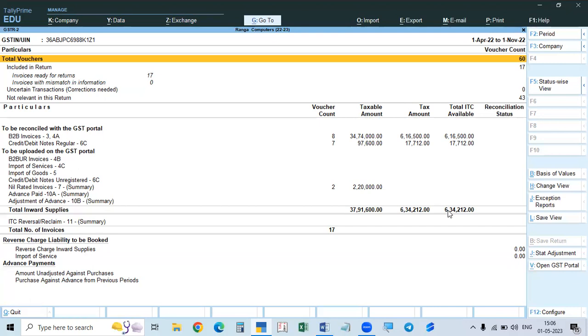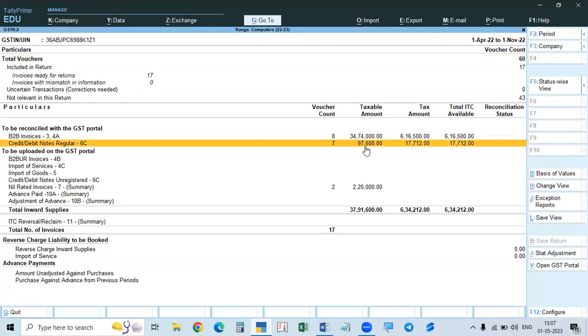That means whatever we purchased, they are showing. So in GSTR2A and 2B, automatically they will be generated, and all my details, our GST returns, GST invoices, details will be available in there also. So that is the thing. So this GSTR2 is generated here in our books by Tally.